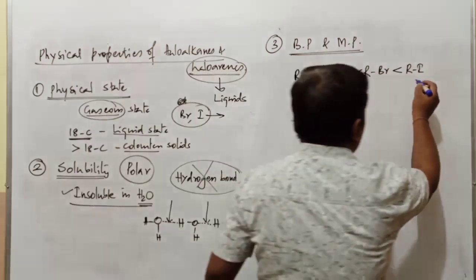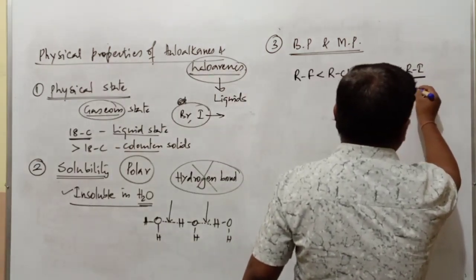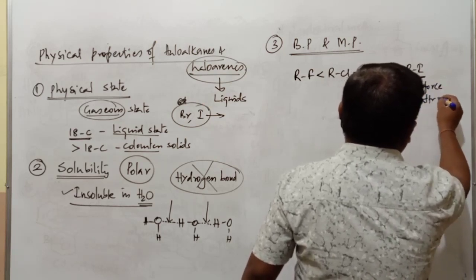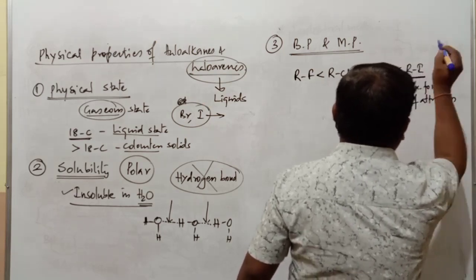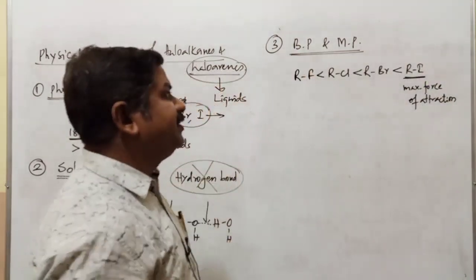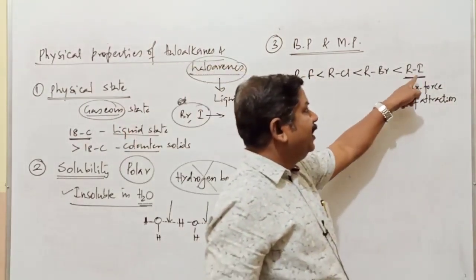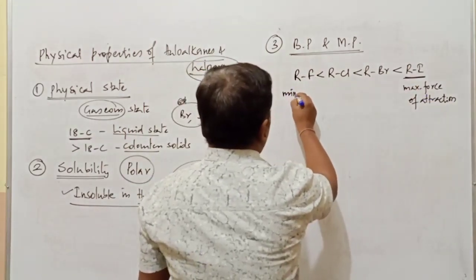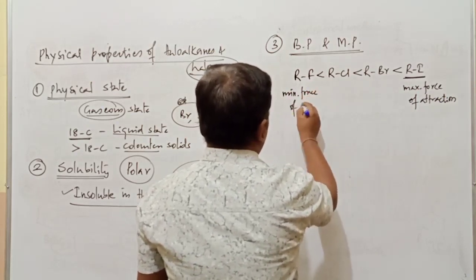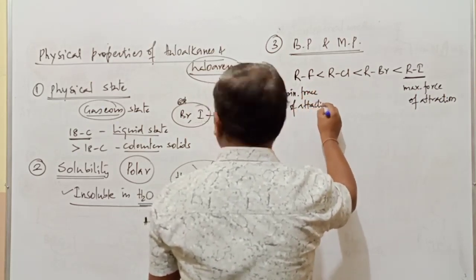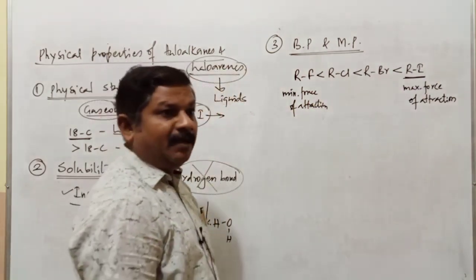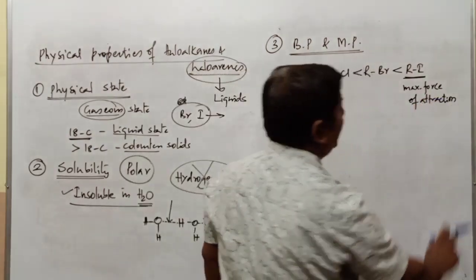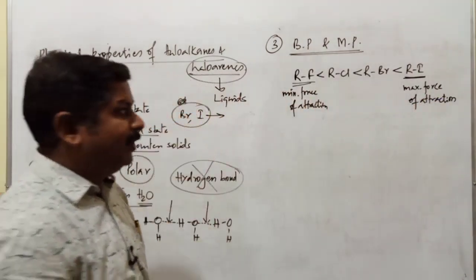It is mainly because of the maximum force of attraction. Why is the force of attraction maximum in this case? It is because of the size of iodine and the total surface area. When the surface area of the compound is maximum, the force of attraction is maximum, and the other has minimum force of attraction. Because of this minimum force of attraction, alkyl fluorides have the lowest boiling point, and alkyl iodides have the highest boiling point.